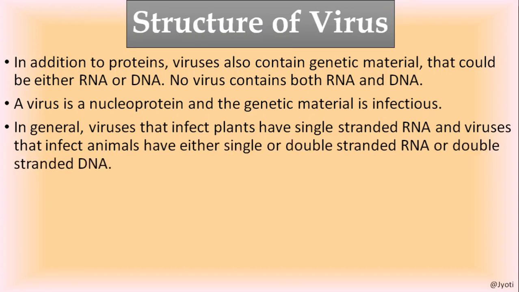The plant viruses, that means the viruses that infect plants, have single-stranded RNA as the genetic material, and the animal viruses, which infect animals, generally have double-stranded DNA, but some of them may also have single or double-stranded RNA. But in plant viruses they always have RNA.